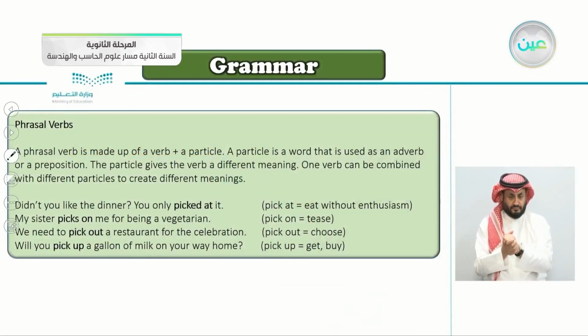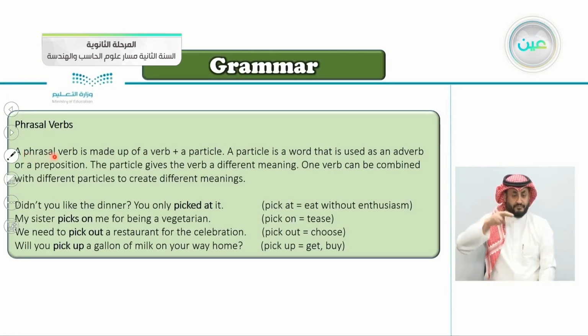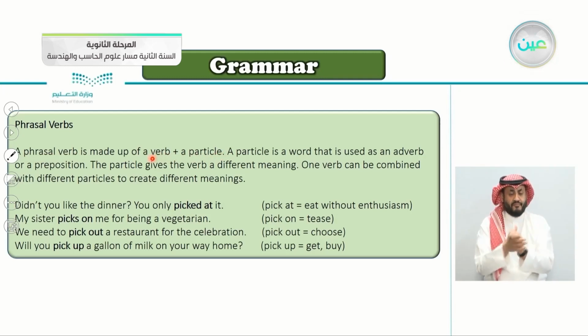So phrasal verbs, let's read this together. A phrasal verb is made up of, from the word itself, phrase. Phrase means more than one word. And it's a verb. So it's a phrasal verb. It is made up of a verb plus a particle. So it has 2 parts: a verb and a particle.